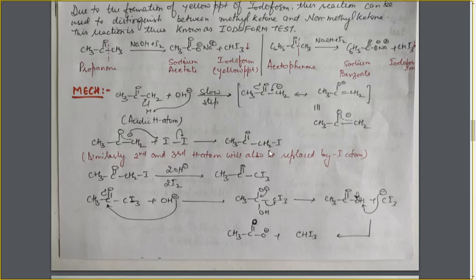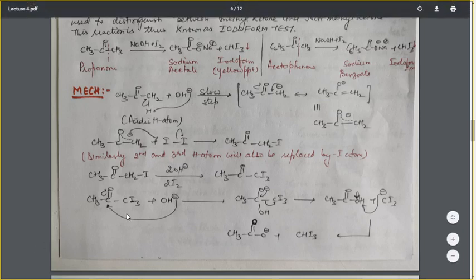Two more hydrogen atoms are replaced in the same way, leading to the formation of this species, that is CI3. I have written it combined here, that is 2 OH negative ion for this step and 2 I2 molecules for this step. This will give us the CI3. Just have a look, all these steps will be performed in the same manner again and again, two times, giving rise to this species with the CI3.